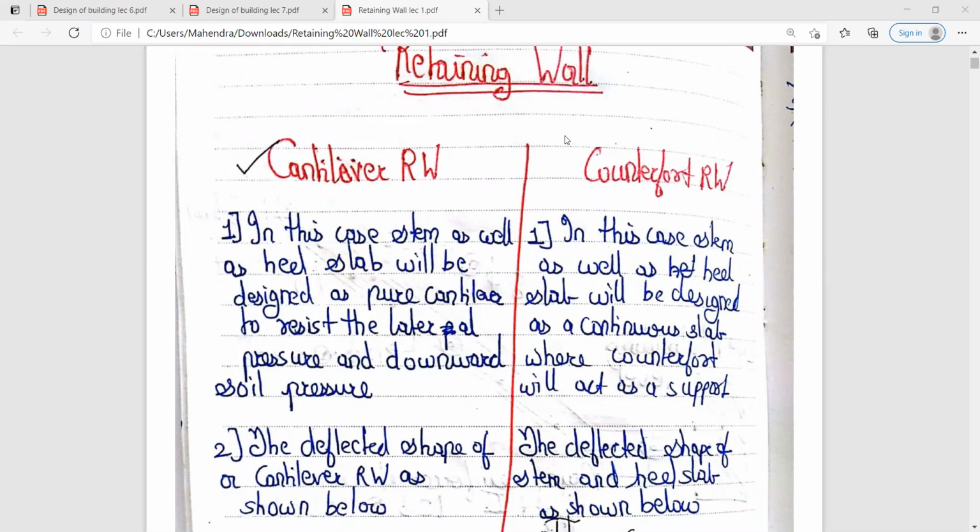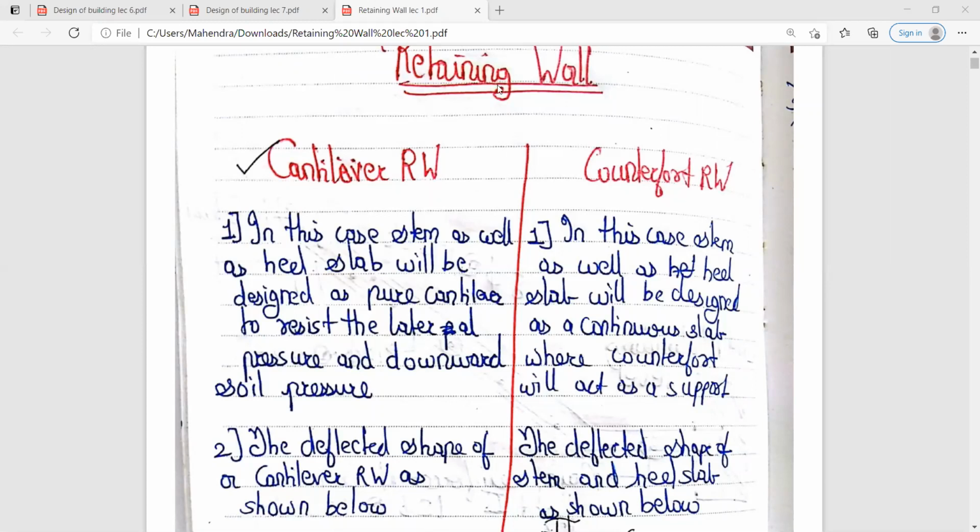As well as, what do you mean by the backfill? बैकफिल किसे बोलते हैं? Backfill. What do you mean by that? Yes, anyone?